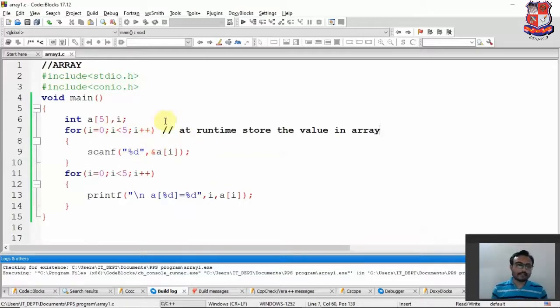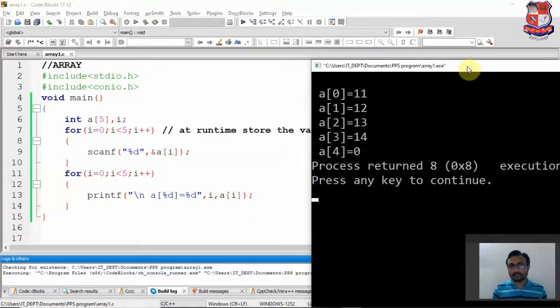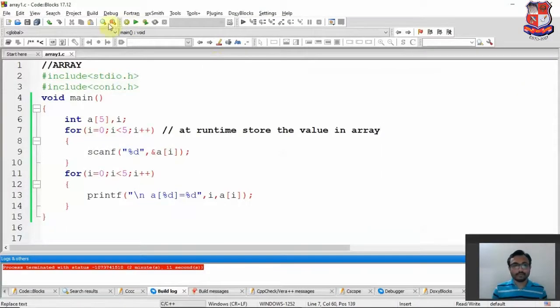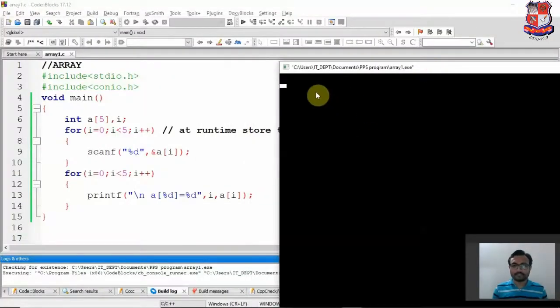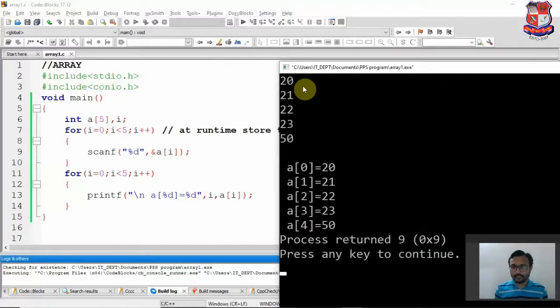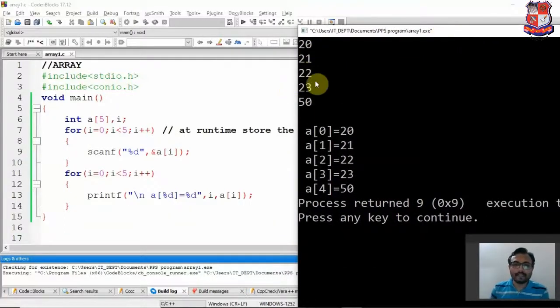Okay, so this is the method to store the values at the runtime. First we'll close the output. Once again we'll build the program. It is asking to insert the values over here: 20, 21, 22, 23, 50. Okay, so we can store the values in the array at the runtime like this one, and we can print using the for loop. Okay, so these things are possible with the array.